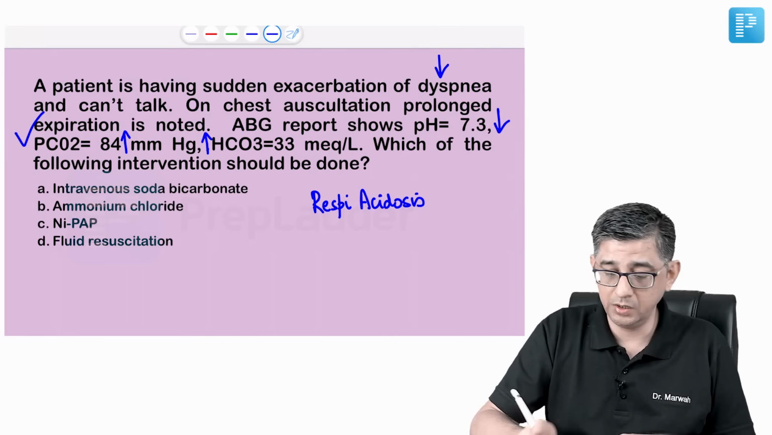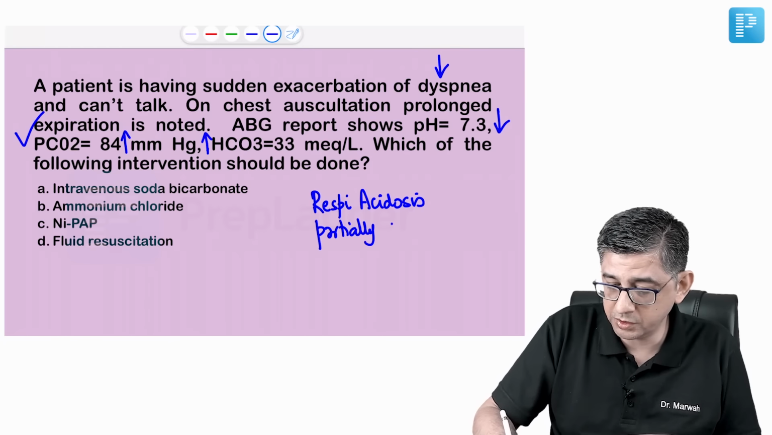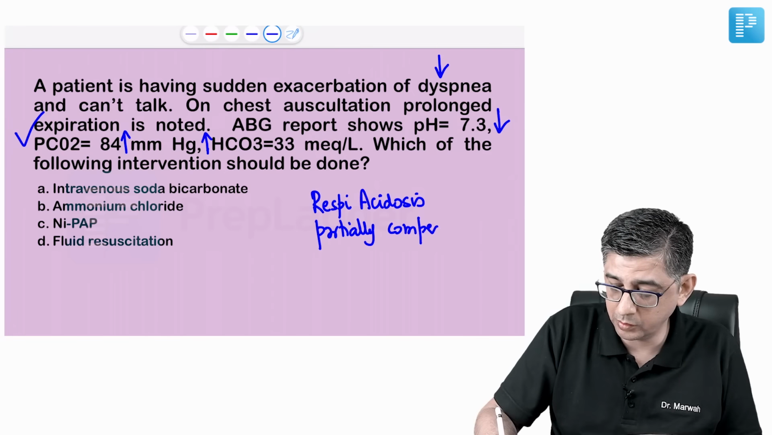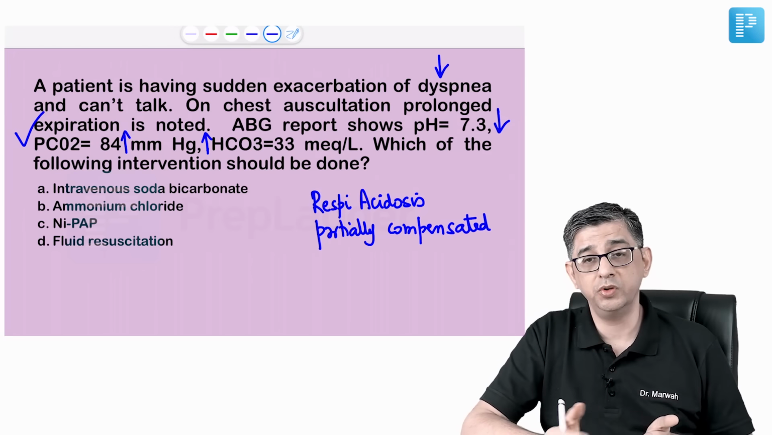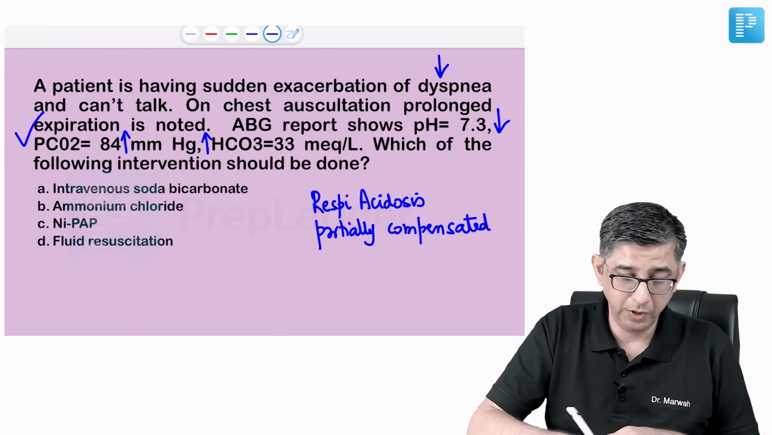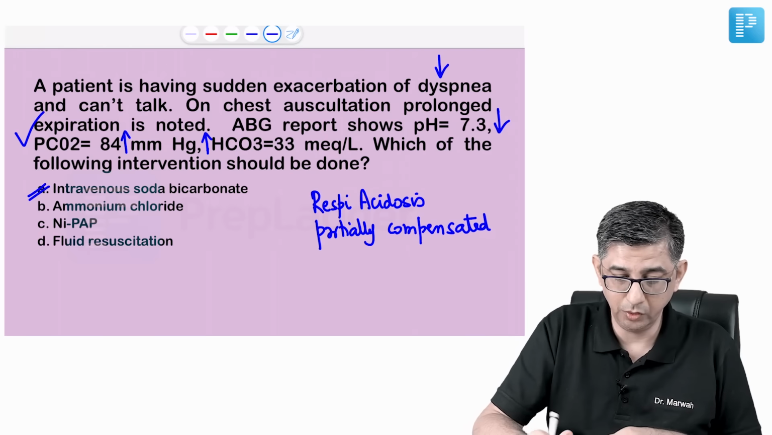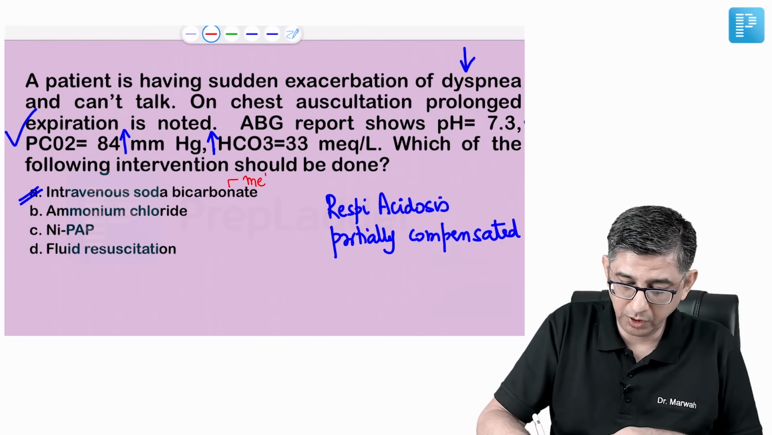So I can say that this person is suffering from a partially compensated condition. Why am I not saying fully compensated? Because pH is not normal, pH is relatively lesser. So this is a partially compensated respiratory acidosis. Any patient with respiratory acidosis, you need to put on a ventilator. Option number A, soda bicarbonate, is ruled out. Why? Because soda bicarbonate is useful for correction of metabolic acidosis.